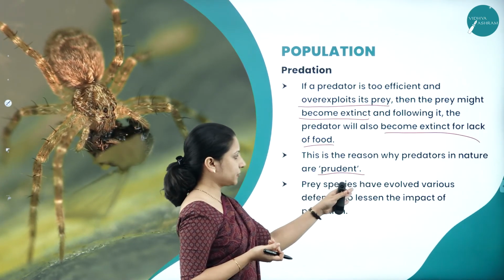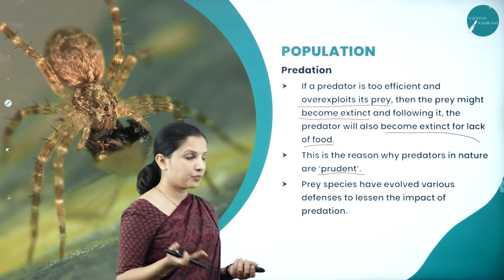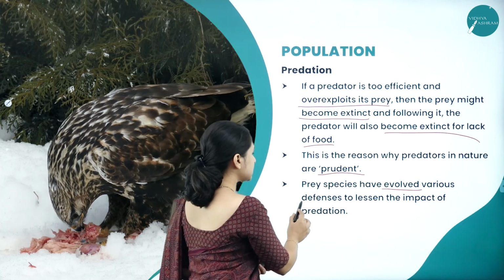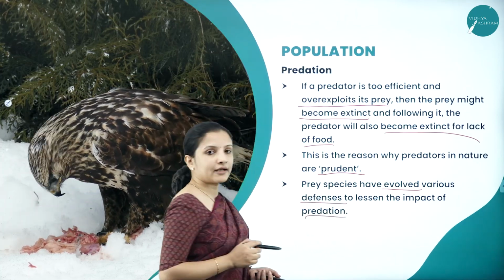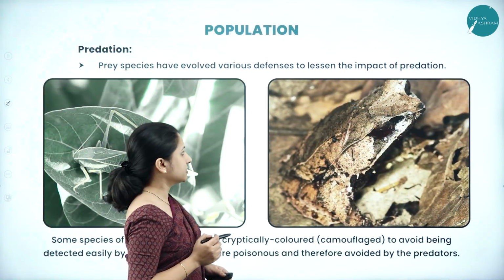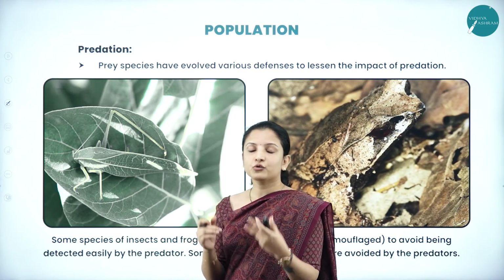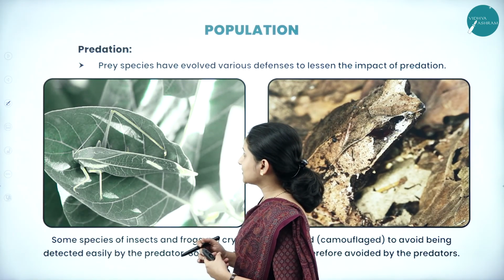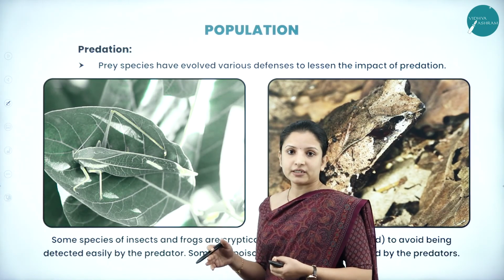So here prey species, that is maybe the deer or whichever species are getting preyed. So prey species have evolved various defenses to lessen the impact of predation. So we shall understand this by taking some examples. So here is how the prey species have adapted to prevent predation by the predators. The best example is some species of insects.